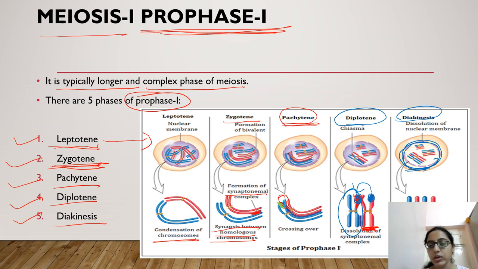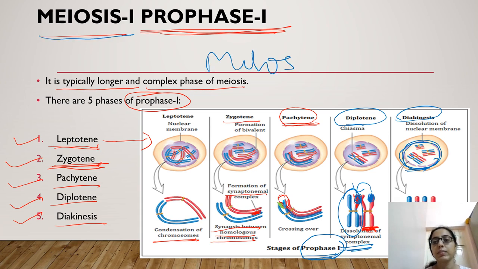This is a very important stage of prophase 1, and this is one of the differences between meiosis and mitosis. In mitosis we did not see this step. In mitosis the exchange of genetic material does not occur, but in meiosis prophase 1 the genetic material is exchanged.